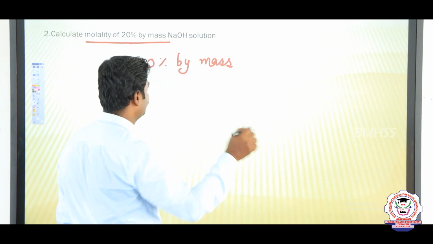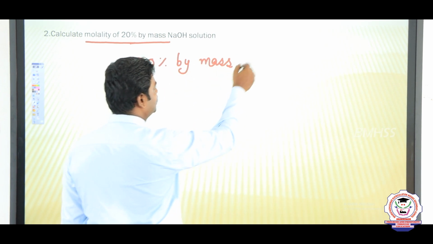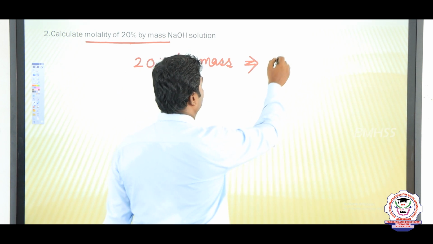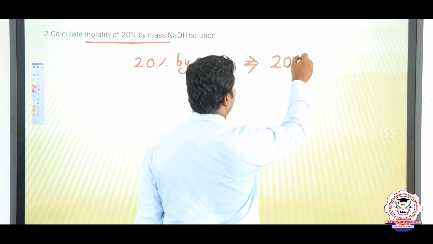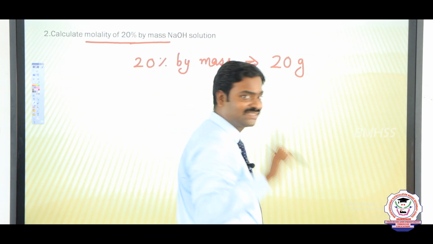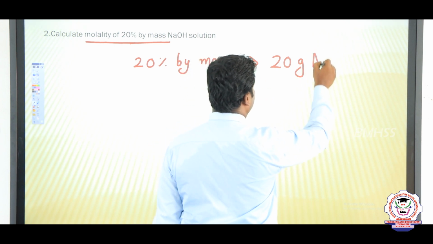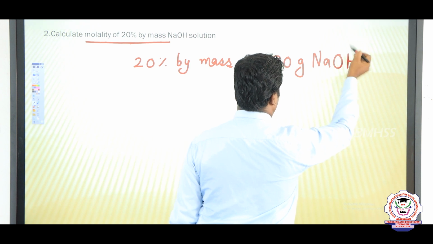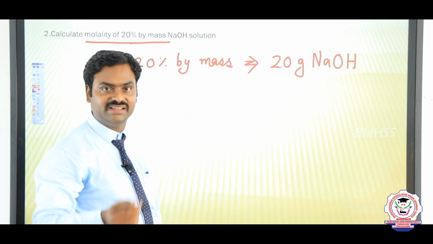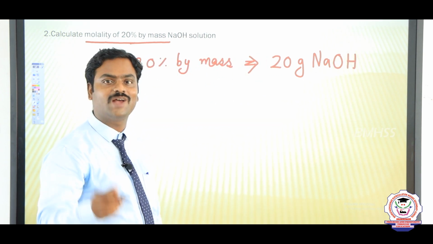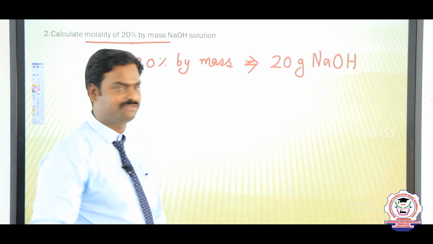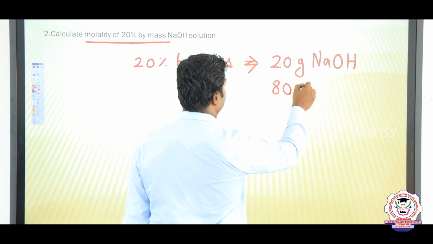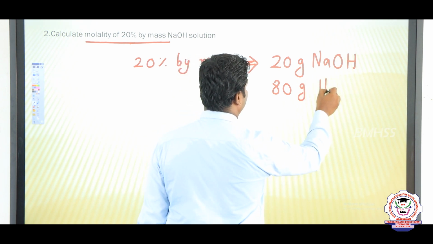So 20% by mass gives us 20 gram of solute, and the solute here is sodium hydroxide, NaOH. The remaining 80 gram is the solvent. The solvent is water here. So 80 gram of water.